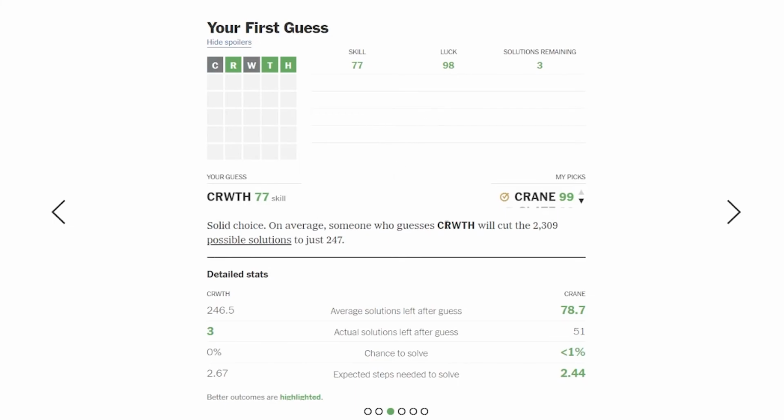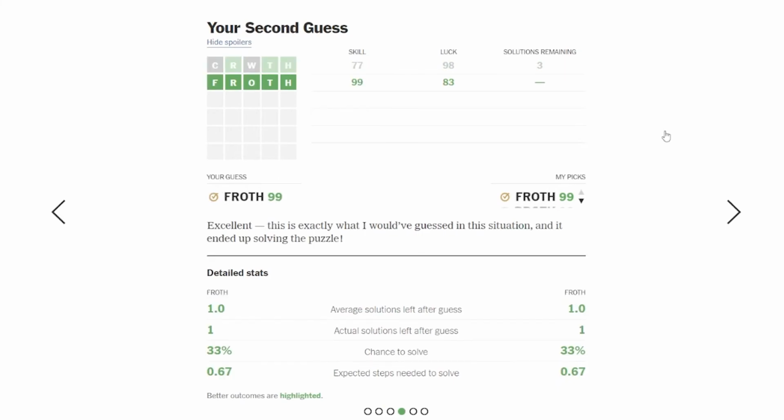On average, Crwth will cut it down to 247. 247 is okay, but it seems like most of the good guesses cut it down to less than 100. Like crane, its favorite starting word, normally cuts it down to 78.7. And actual solutions left after guess, 3. So I was correct, I did narrow it down to 3. And froth would narrow it down to 1 guess, as predicted, and I lucked out and hit it with my 33%.